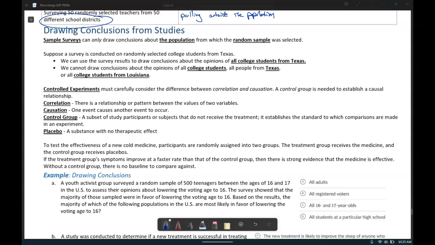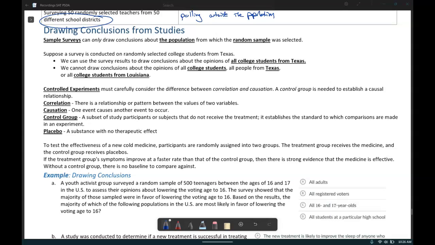Causation is when one event does indeed cause another. So, in order to determine causation, researchers and experimenters have to be very careful to control the experiment for any confounding variables. Control groups, again, are how we help establish that baseline. It's a subset of the participants or subjects that do not receive the treatment of the experiment. It establishes a baseline standard where we can make comparisons.